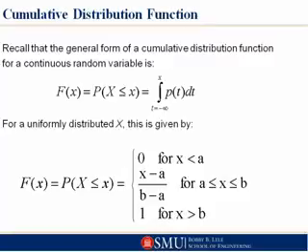It's been stated that way. And then for values of x between a and b, the cumulative distribution is just equal to x minus a over b minus a. And then for x greater than b, the cumulative distribution is just going to total up to 1.